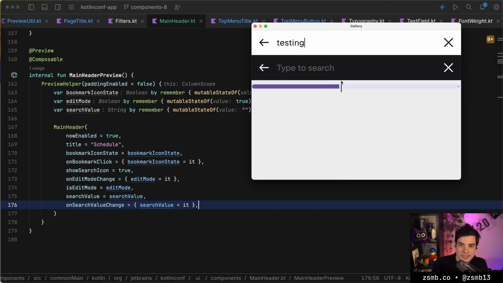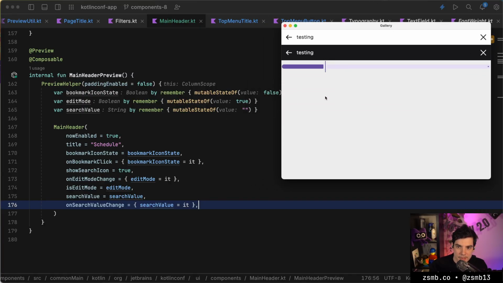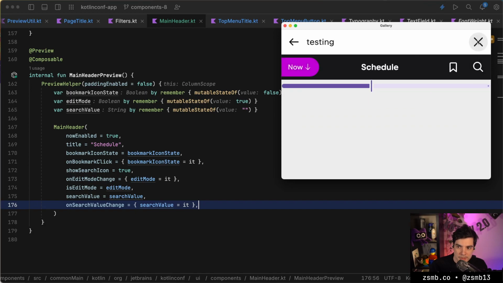Okay, testing. This seems to work just fine. That's quite nice. And then of course we can still go back to the whole thing.